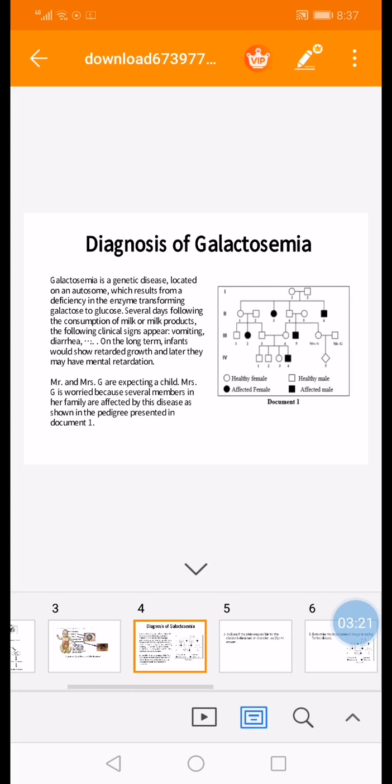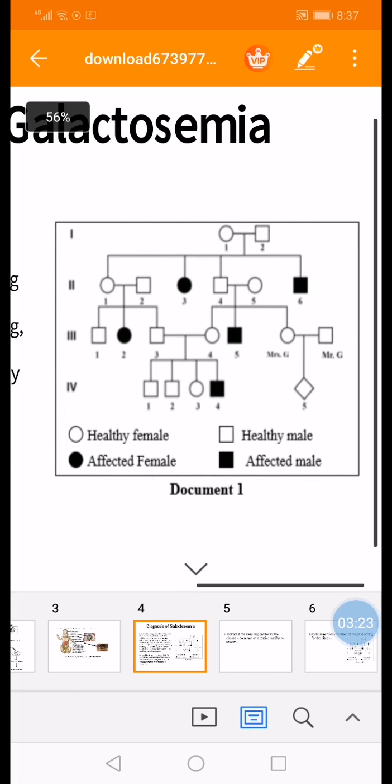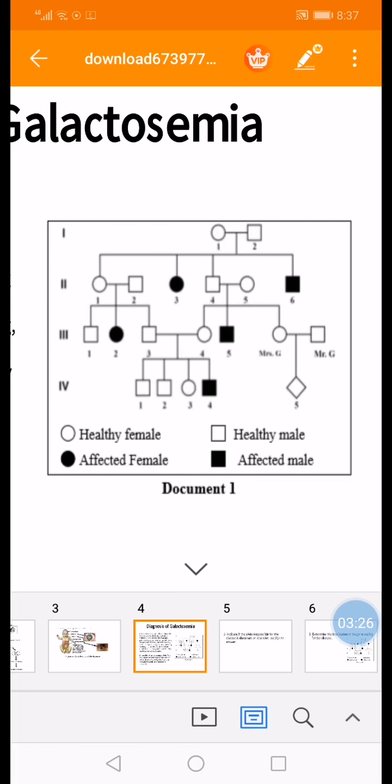When we're asked to determine if a certain allele coding for a disease is dominant or recessive, always search for 2 normal parents or a normal couple who give birth to an affected child or children. We can choose any couple in the family. For example, we can use 1-1 and 1-2, 2-1 and 2-2, 2-4 and 2-5, 3-3 and 3-4. All these mentioned couples are both normal, and they gave birth to diseased children or child. So this is a hint that the disease is coded by a recessive allele.